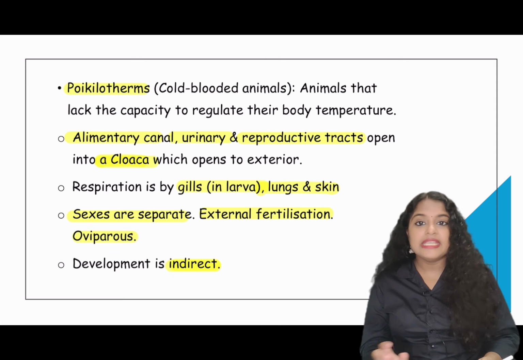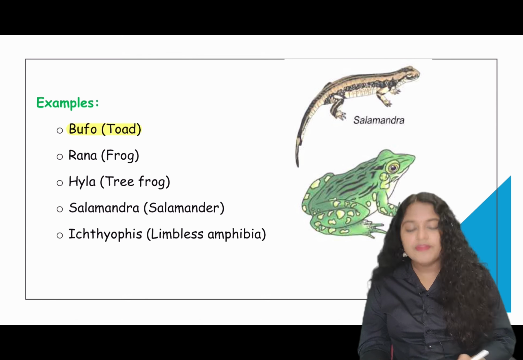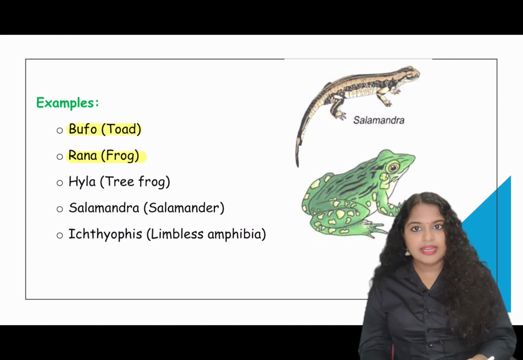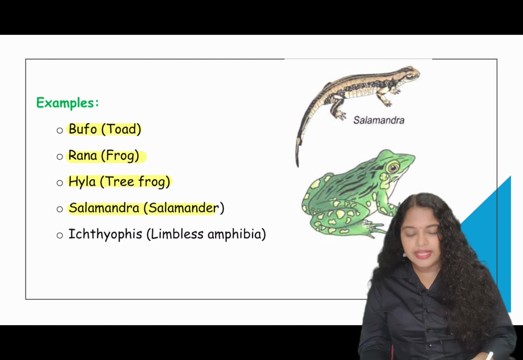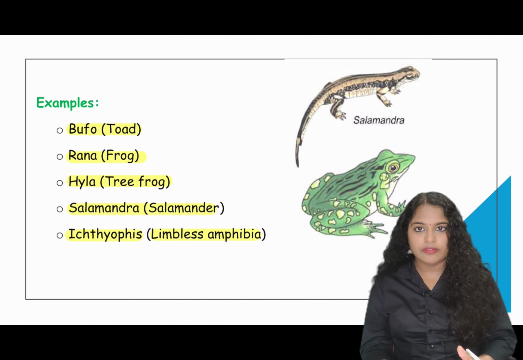Their development is indirect, through a larval stage. Like in frogs, it is the tadpole which is the larval stage. Now examples are Bufo, which is the toad, Rana, that is the frog, Hyla, that is the tree frog, Salamander, and Ichthyophis, that is the limbless amphibian. The amphibian which does not have limbs is Ichthyophis.